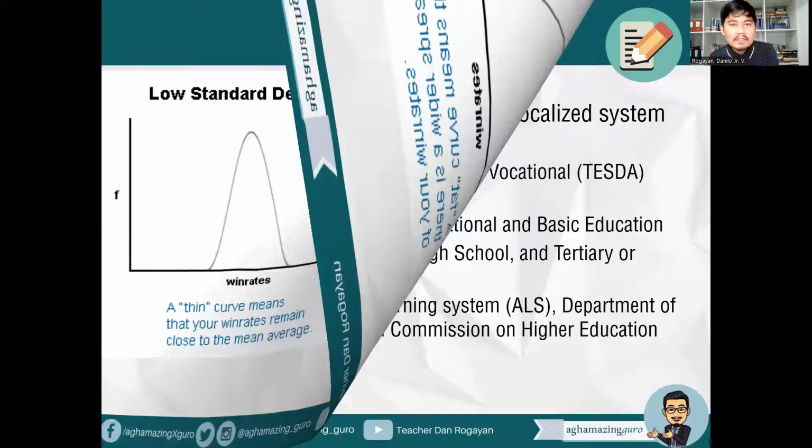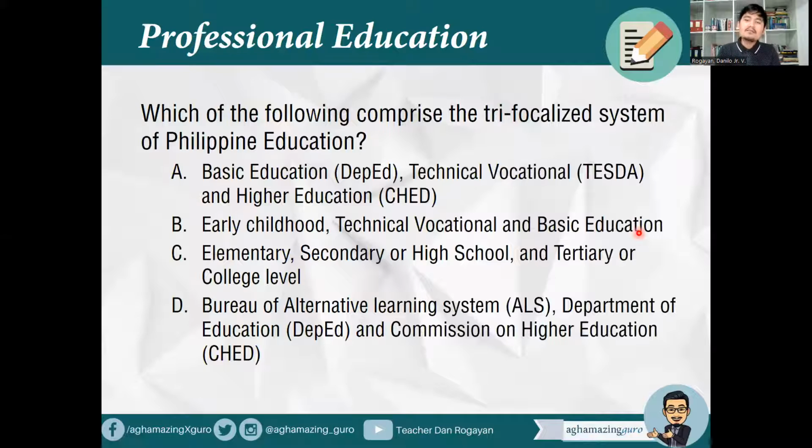Okay? Second question, which of the following comprise the trifocalized system of Philippine education? A, basic education, which actually represents DepEd, technical vocational, TESDA, and higher education, CHED. B, early childhood, technical vocational, and basic education.